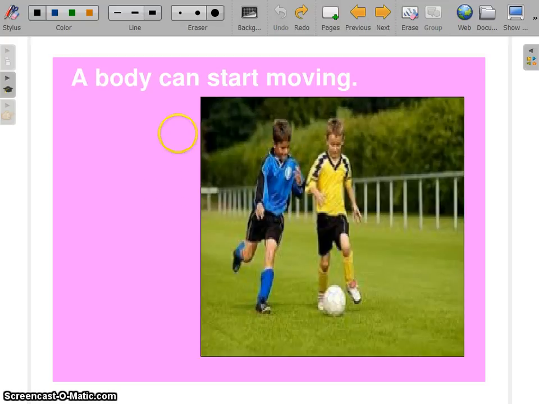Here you can see a boy kicking a ball. When a boy kicks a ball which is not moving, the ball starts moving. In this case, when we apply a force to any body, any object, it starts moving.